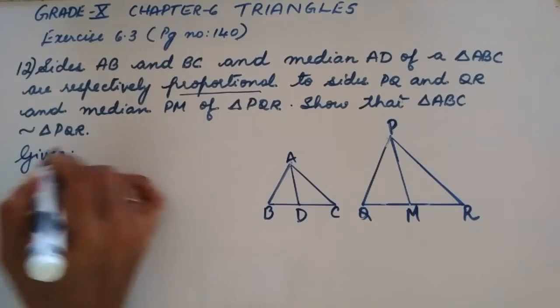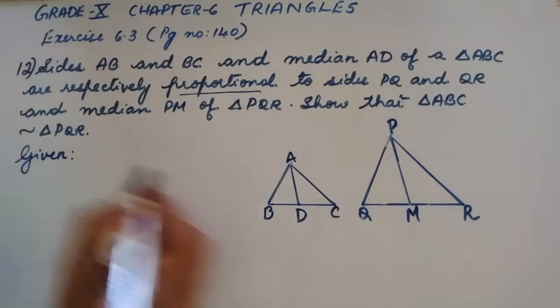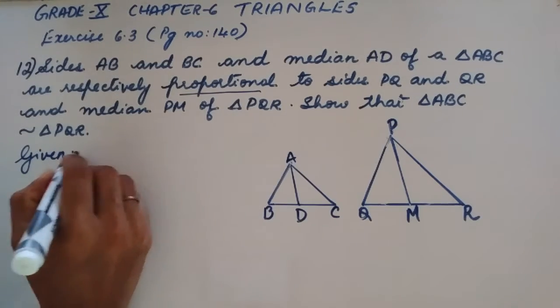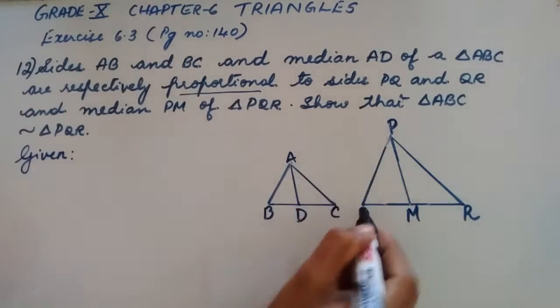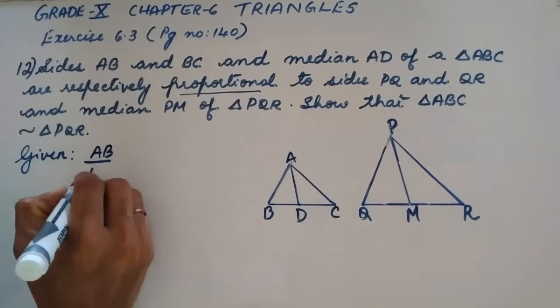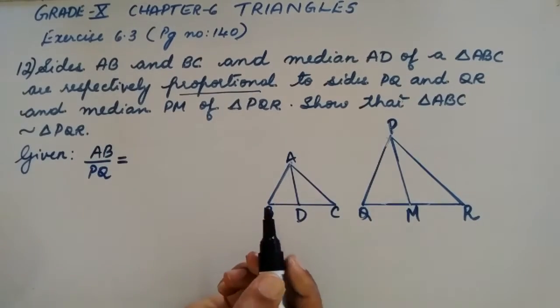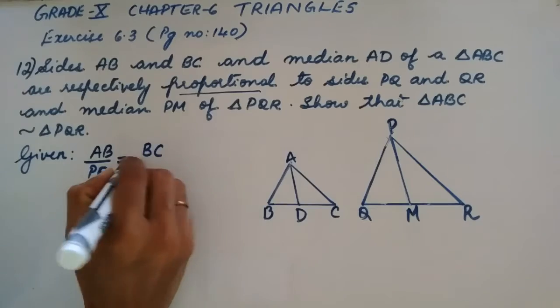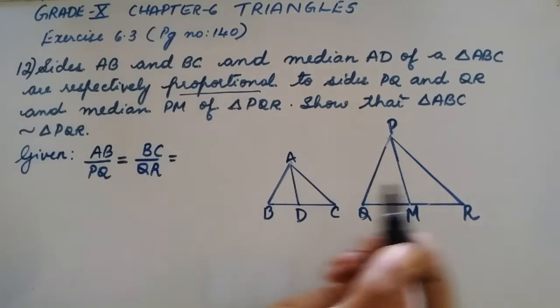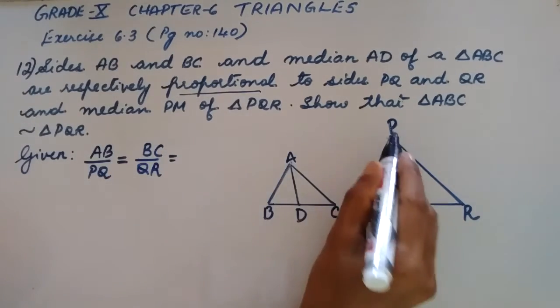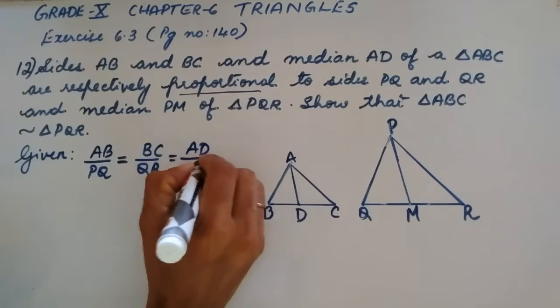So first let us write the proportional sides of both the triangles, that is AB by PQ is equal to BC by QR equal to AD by PM.